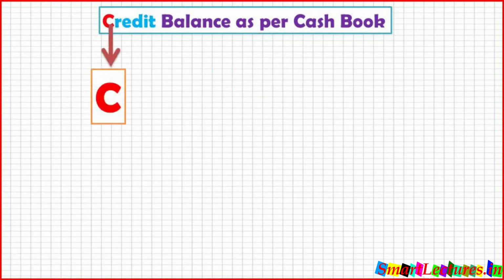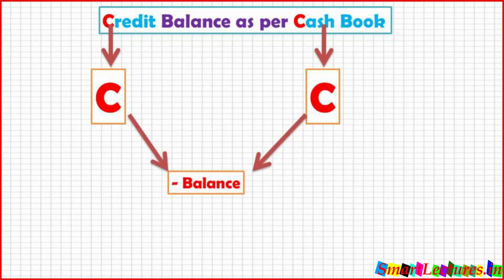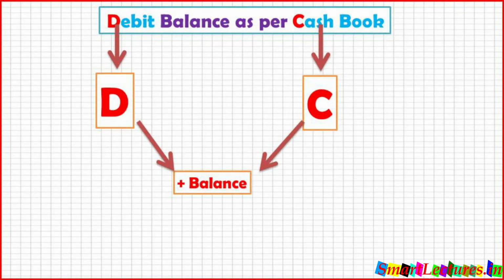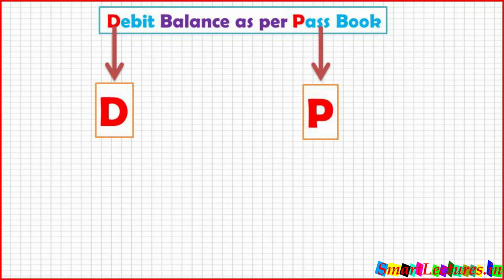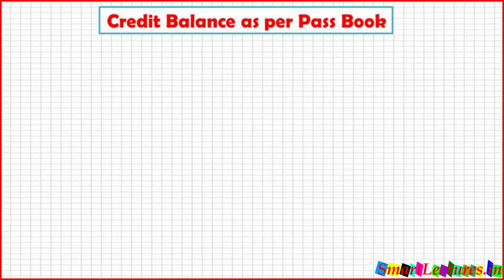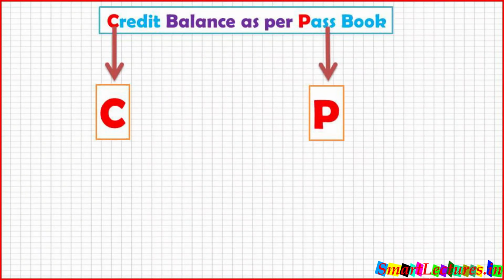I have taken C from credit and the next C from cash book, means CC is always minus and DC is always positive. Now debit balance as per passbook: take D from debit and P from passbook, means DP. DP is always minus. And then credit balance as per passbook: C from credit and P from passbook, means CP is always positive.